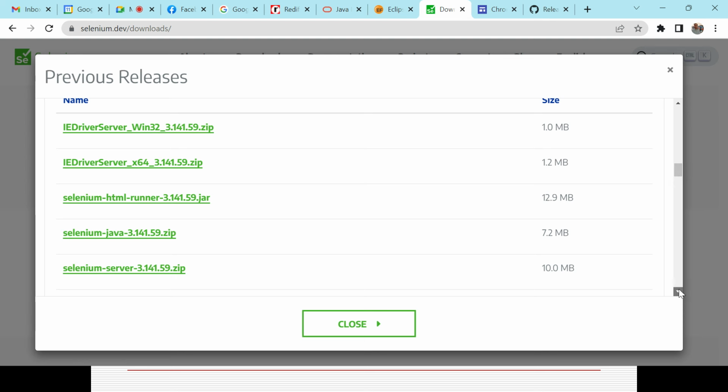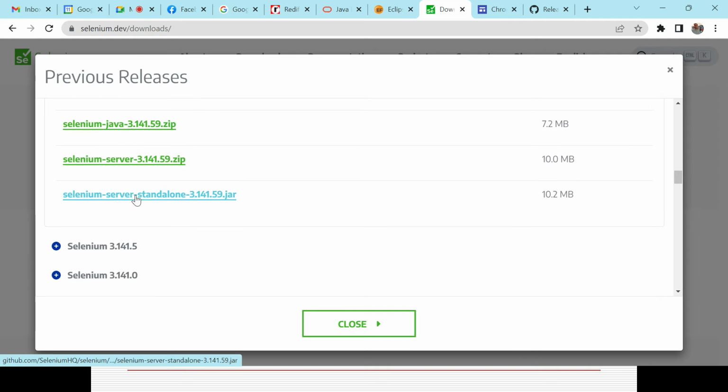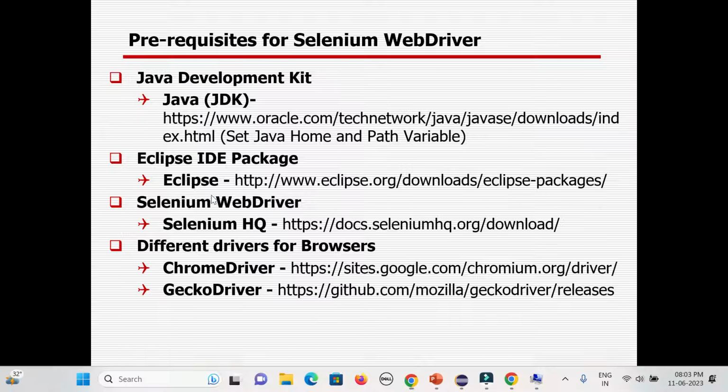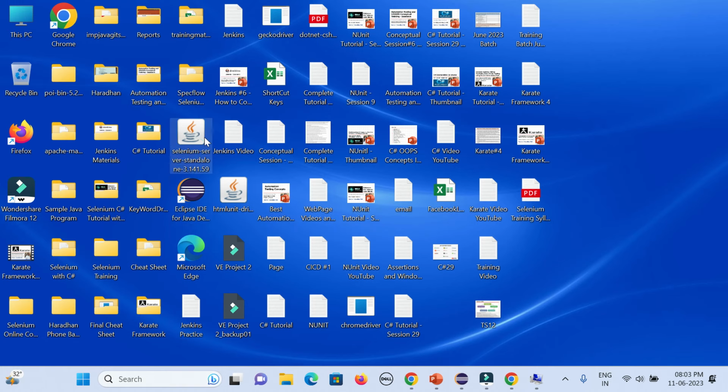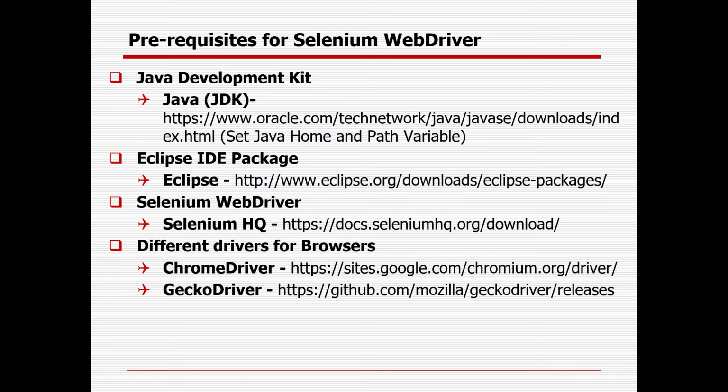Okay, so here you can find the option called Selenium Server Standalone 3.1.4 download. Just click it, right, simply, and it will look like that here, the Selenium jar file. Just download it and place it on the desktop or any drive, no worry. So that is the first step.